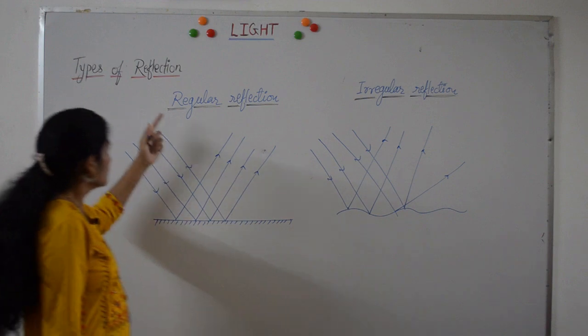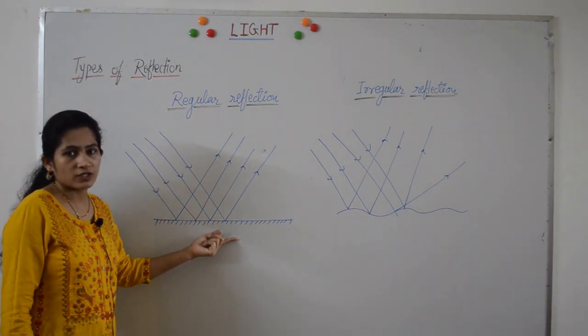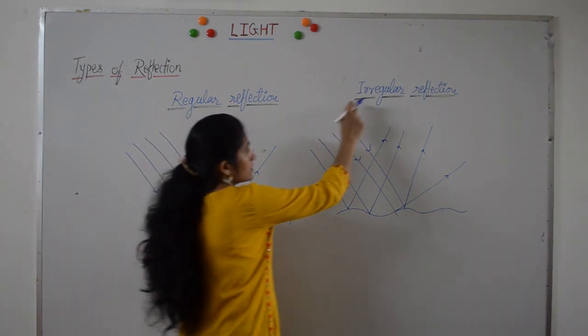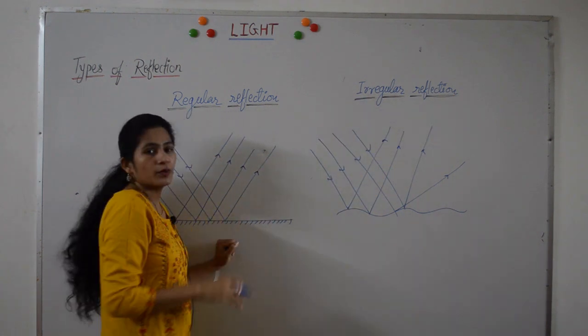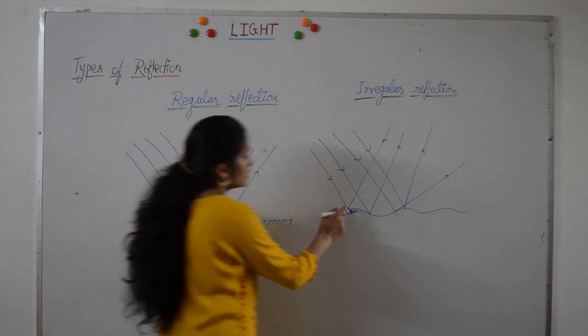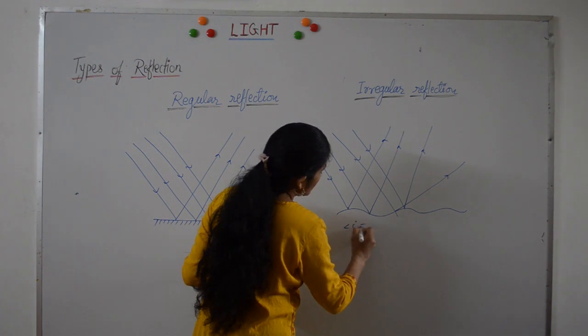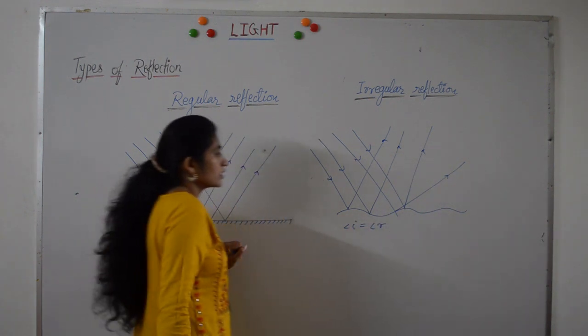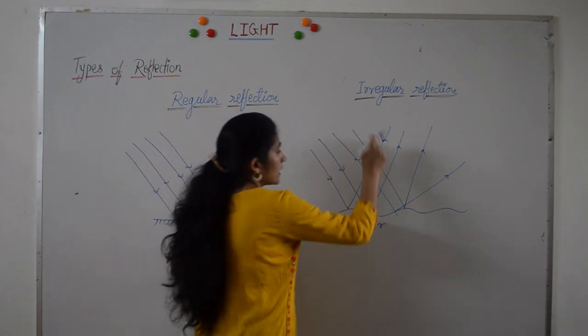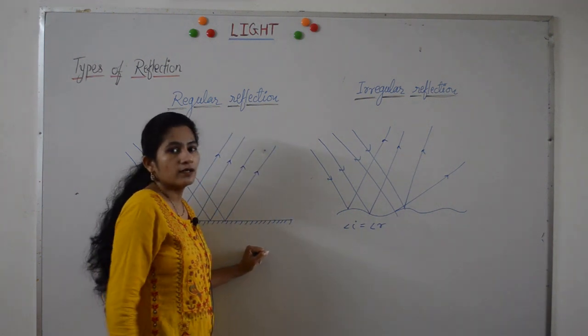We know that the regular reflection follows the law of reflection. Already we have studied, but this irregular reflection also obeys the laws of reflection. In this case also, angle of incidence is equal to angle of reflection, and incident ray, normal and reflected ray, they all lie in the same plane.